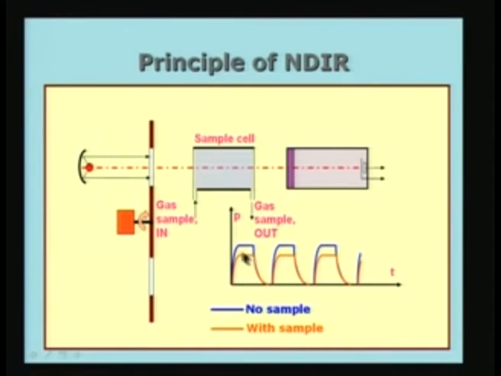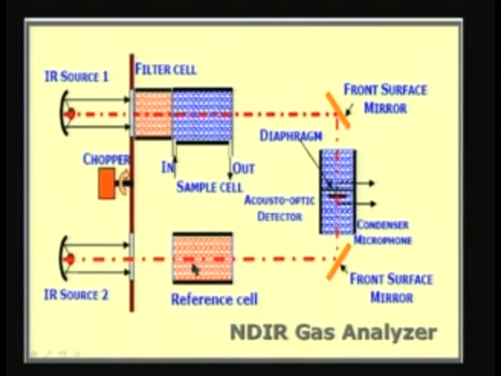So, without sample and with sample is not done separately twice, it is done in the same instrument. This is without sample, with sample. So, you have a dual beam NDIR gas analyzer, that means two beams of IR source which are of course matched perfectly, so that they are equal intensity and so on. So, the diaphragm is going to be the communicator between the two parts of the acousto-optic detector. This diaphragm will deflect, and the deflection of the diaphragm is going to be measured by the electrical output.